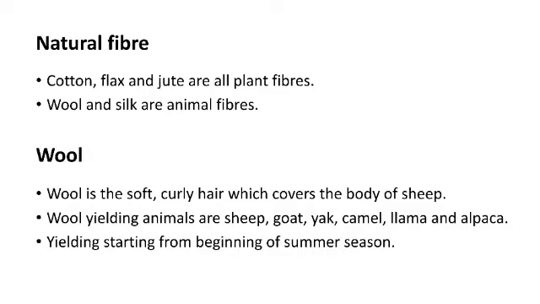Wool is the soft curly hair which covers the body of the sheep. That is called wool. There are wool yielding animals like sheep, goat, yak, camel and llama.